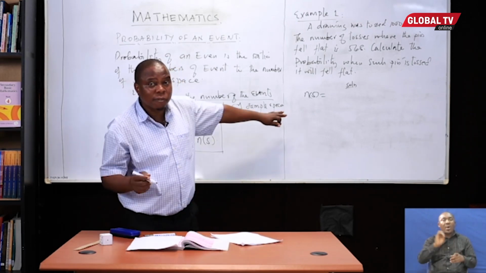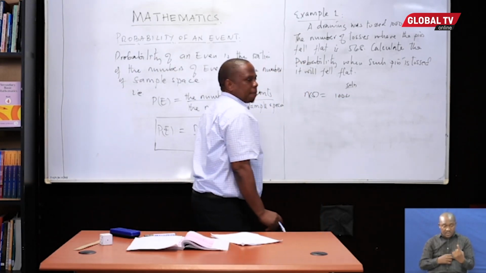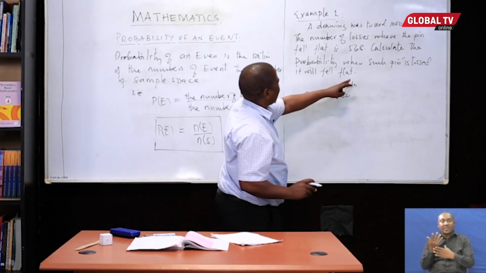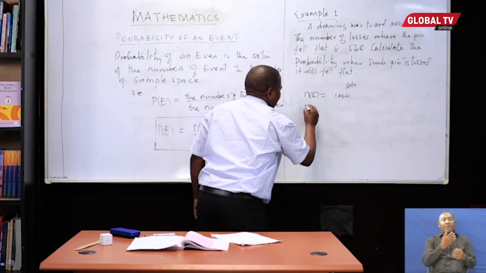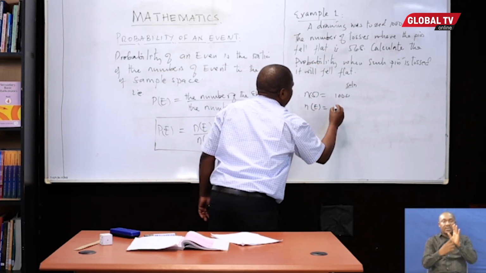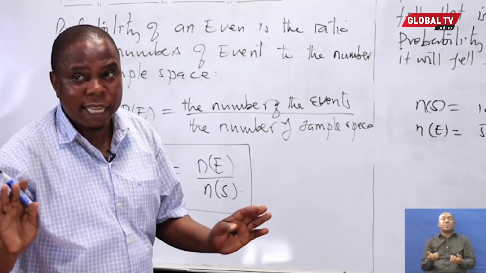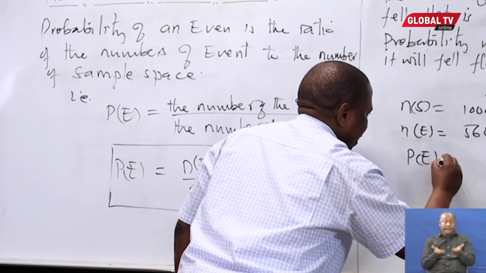That is the number of sample space. The number of events, of falling flat, was 568. What we need to calculate here is very simple. What is the probability of an event?